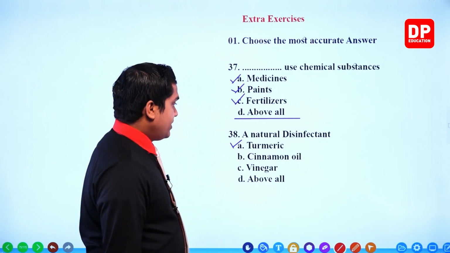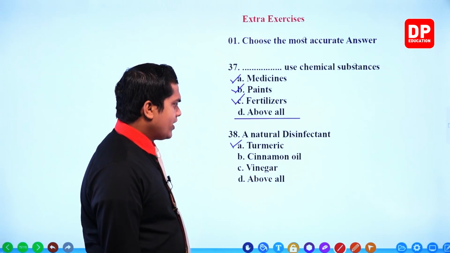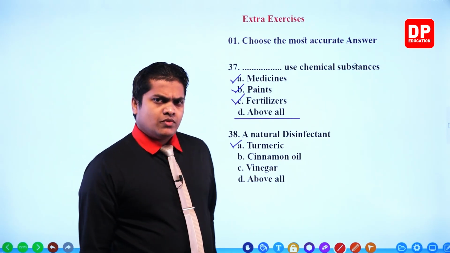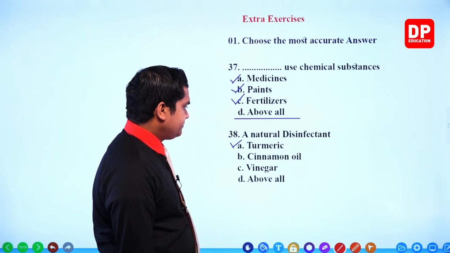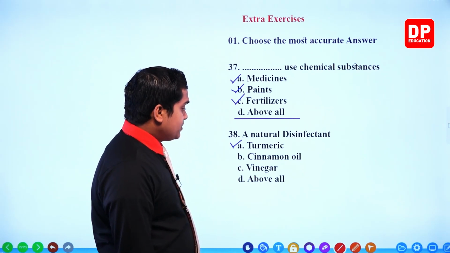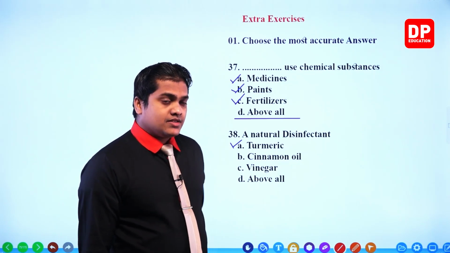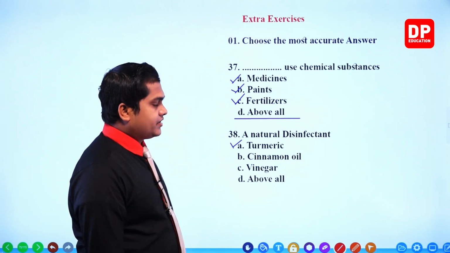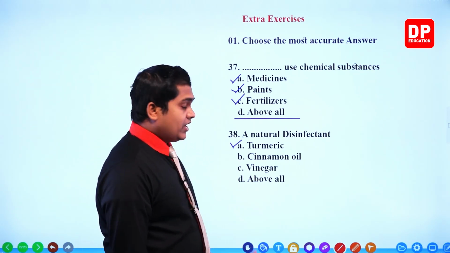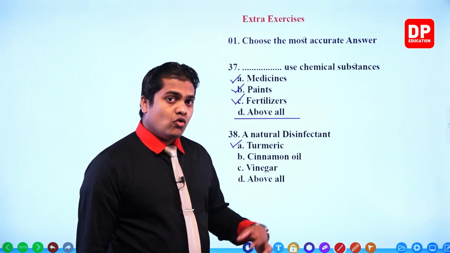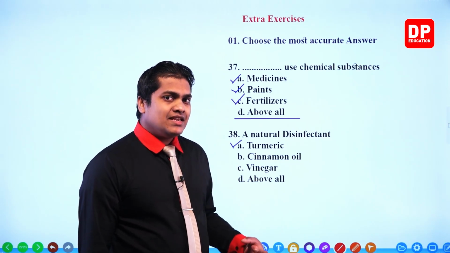Okay, so it is correct, my dear children. Turmeric, it is correct. Next one given, cinnamon oil. Okay, we don't know about the cinnamon oil, right? Then next one given, vinegar. And there is another response given as above all. So my dear children, which one is the correct answer? We know for sure that turmeric is correct. Then the other things, cinnamon oil, clove bud oil, citronella oil. These things are called essential oils.